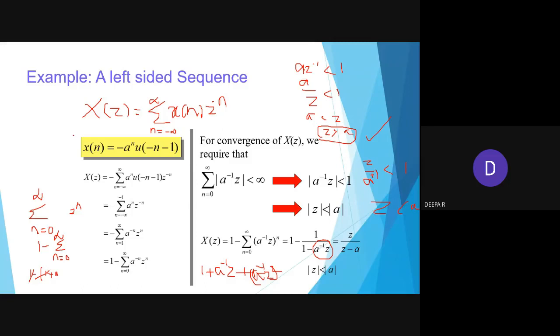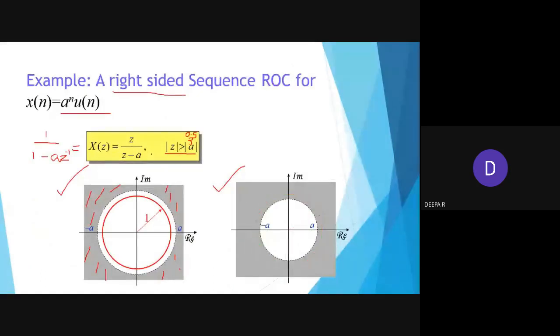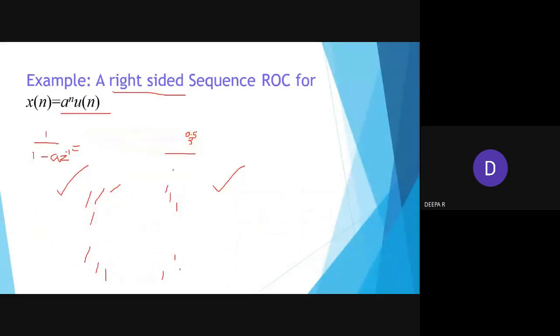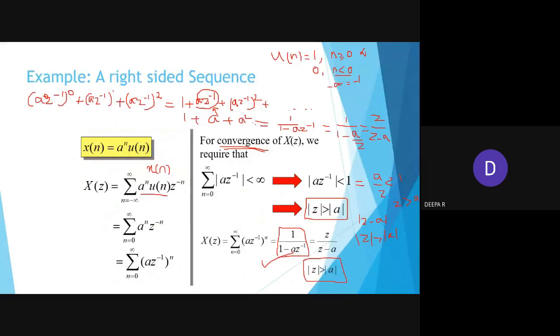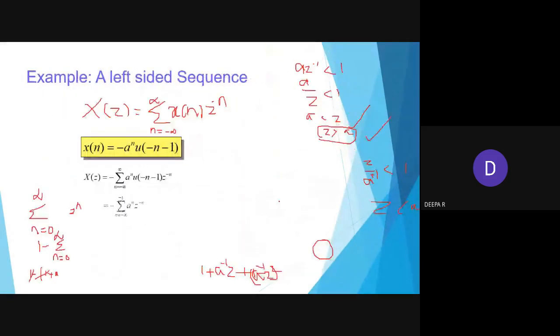So I'll be having only 3 problems. In that first thing, right hand side sequence, your z value is greater than a, and the formula for that is 1 by 1 minus a z inverse, which is z by z minus a. Here z is greater than a. For your left hand sequence, the same answer z by z minus a is fine, but there it will be getting a less than sign. Okay, that is for your left hand side sequence.